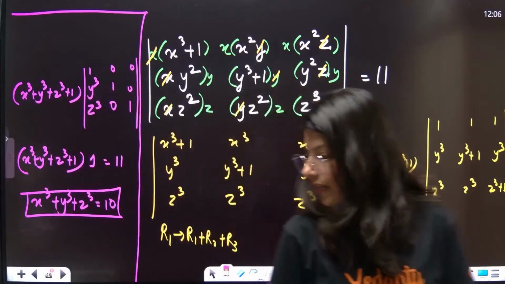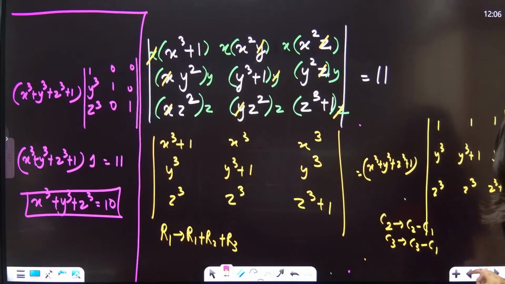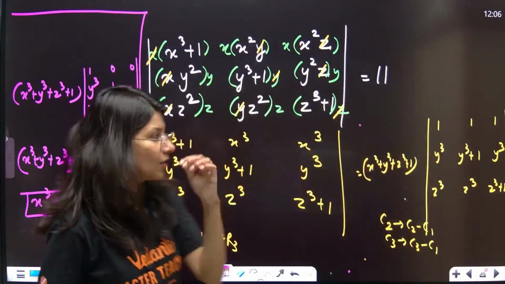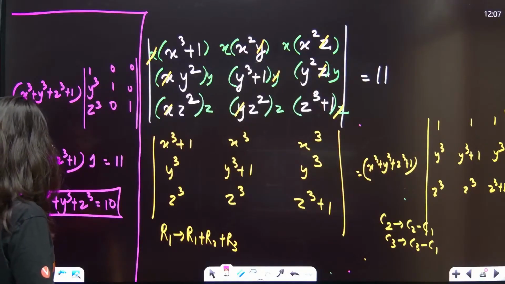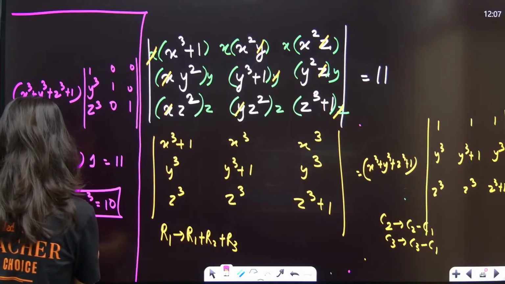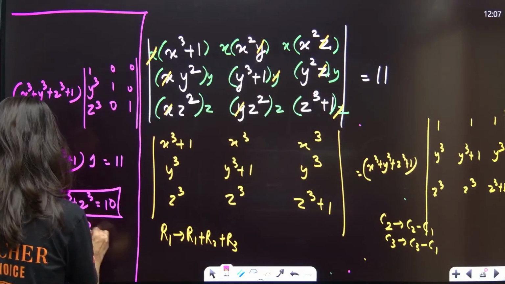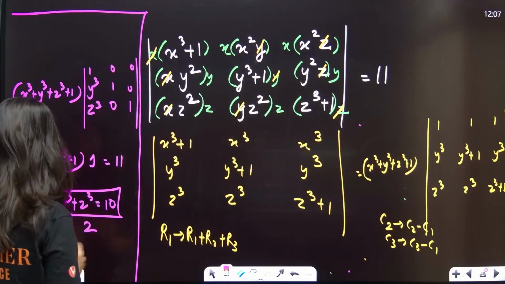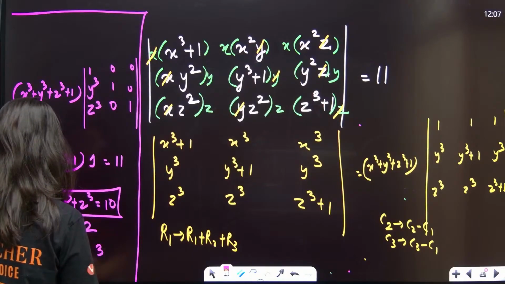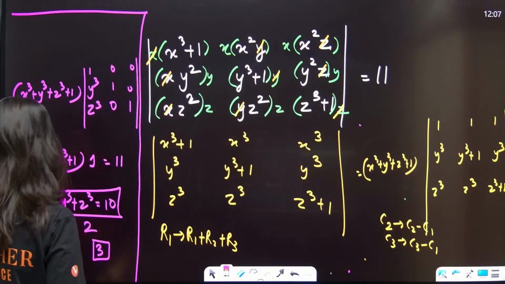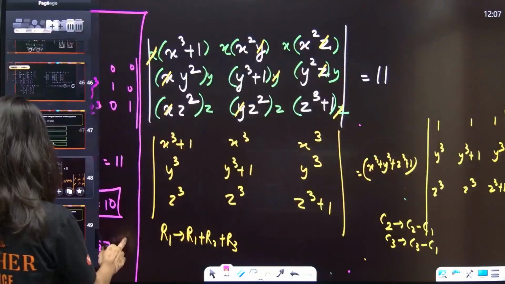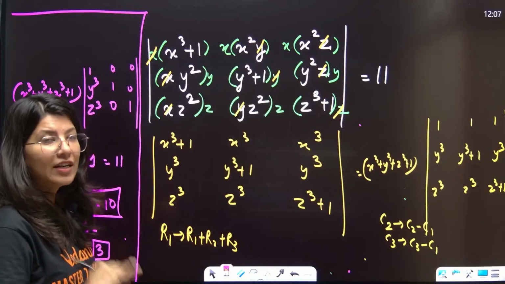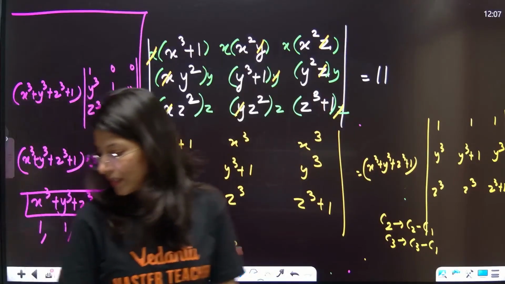Okay, everybody? Yes? This is a very easy question. This question has become very easy now. Number of positive integral solutions of x cube plus y cube plus z cube is equal to 10. Number of positive integral solutions is what we are looking for. So clearly 1 comma 2, and 2 will come in place of y and x, so that there will be 3 solutions. Yes, there will be 3 ordered pairs. So the correct answer is nothing but 3. Because 1 comma 1 comma 2, 2 comma 1 comma 1, 1 comma 2 comma 1. Only 3 solutions will be there.